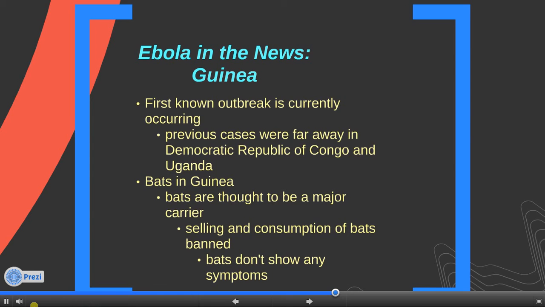Bats in Guinea may be the cause of this outbreak. It is thought that bats may be a major carrier of the Ebola virus. This has led to strict regulation and bans on selling and consumption of bats. The virus can go unnoticed because bats are asymptomatic to the Ebola virus.